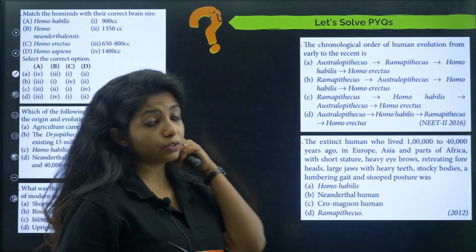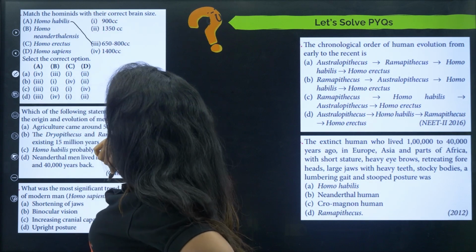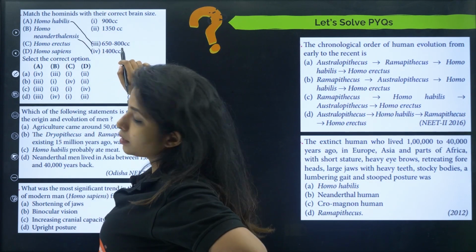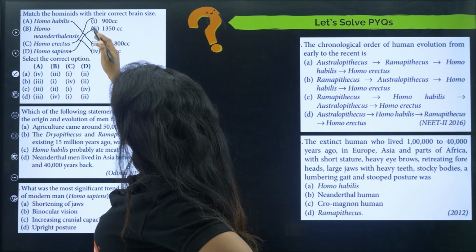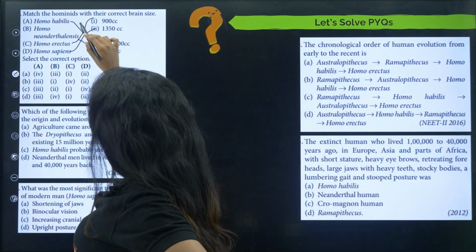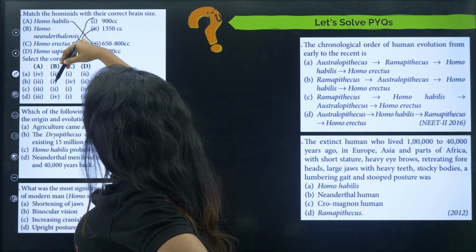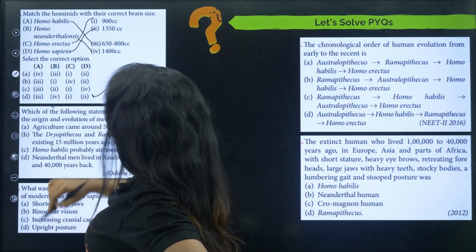Match the following hominids with their brain size. Homo habilis, as I said, is 650 to 800. Neanderthalensis, according to your book, is 1400. Homo erectus is 900. Homo sapiens becomes 1350 because that is the only one left. So the correct answer becomes A goes with 3, B goes with 4 and C goes with 1. This is the correct answer.